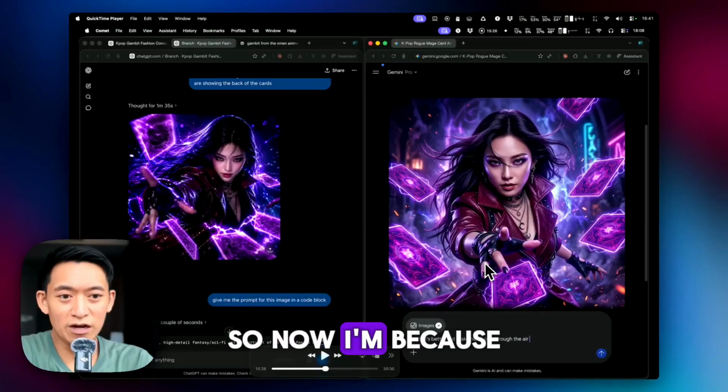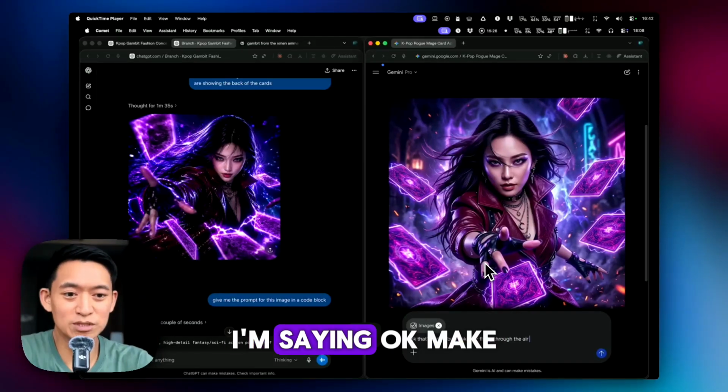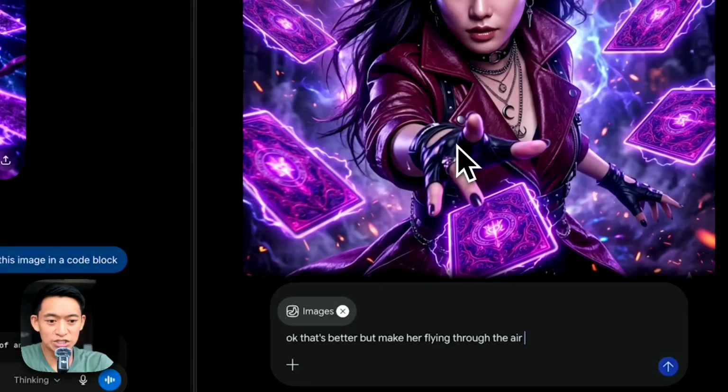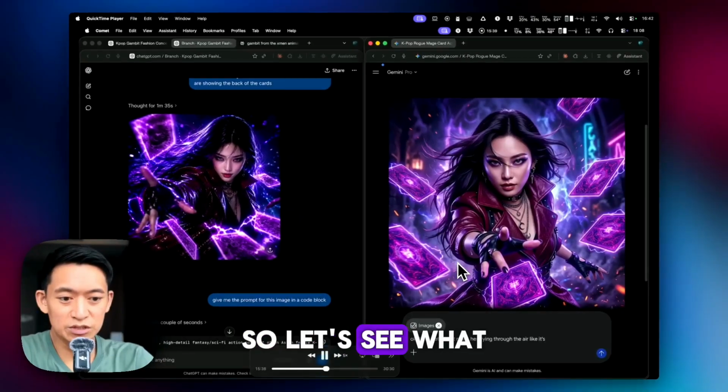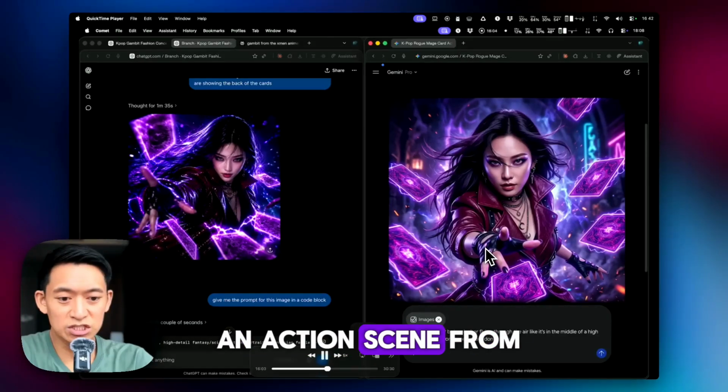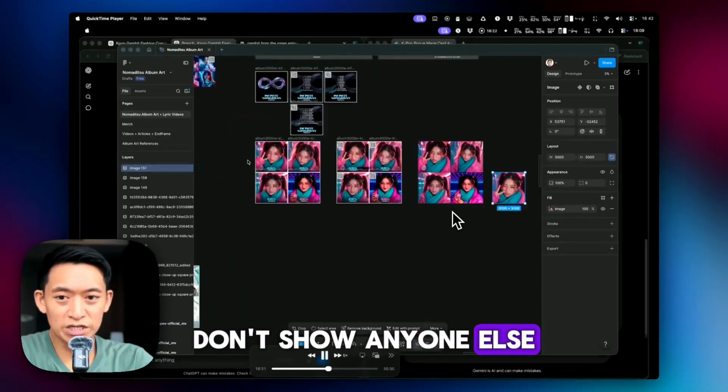So now because she's too static, I'm saying, okay, make her like flying through the air like it's some movie action shot. So let's see what it says. Yeah, like it's high action in the middle of an action scene from a movie. Don't show anyone else in the concept.